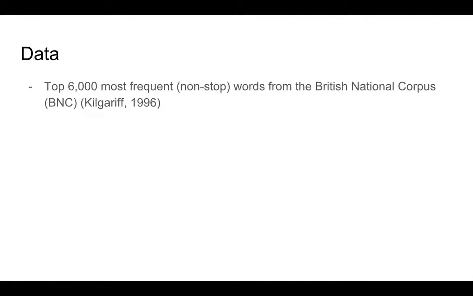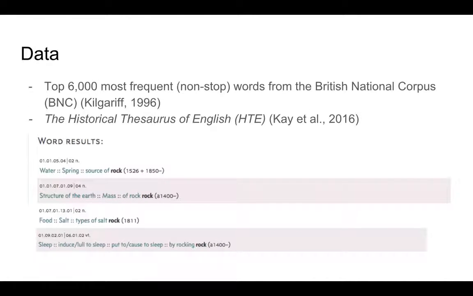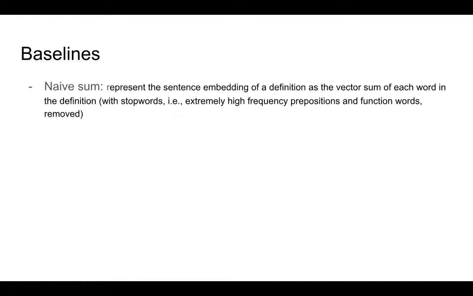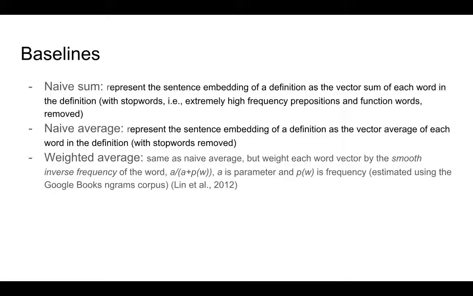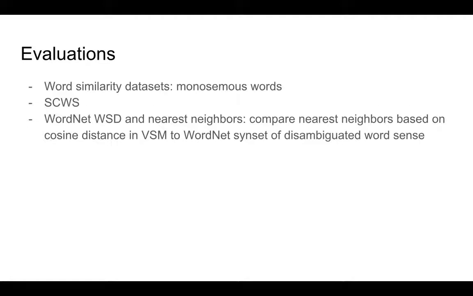And for my data, I'm going to be taking the top 6,000 most frequent non-stop words from the British National Corpus as a word set, and using the Historical Thesaurus of English as the source of definitions. And here's an example of the partial entry for the word rock. And here are some baselines for my sentence embeddings: naive sum, naive average, and weighted average. And for all of the sentence embeddings, I use the Google News vector embeddings.